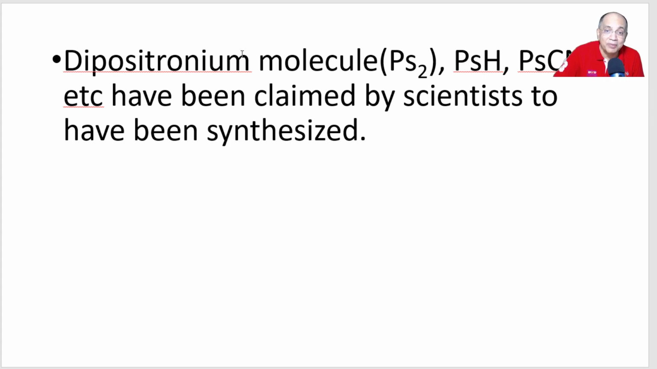Nowadays scientists have claimed that positron can be used to prepare many compounds. Someone has already produced the dipositronium, like H2, dihydrogen. Similarly, a molecule, dipositronium, has also been synthesized. Although having a very short life period, they have claimed to have succeeded in the preparation of dipositronium molecule. And also positronium hydride, positronium cyanide, they are going to synthesize very soon, and they will see their various applications.